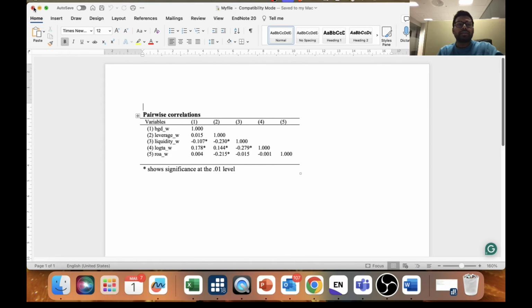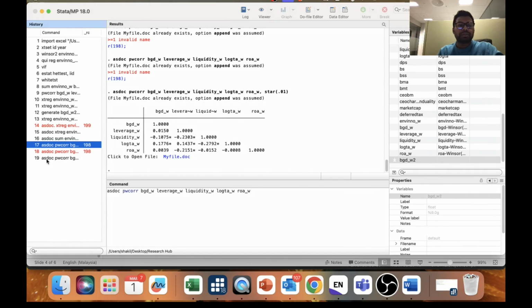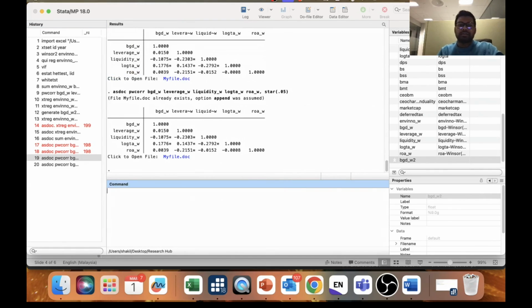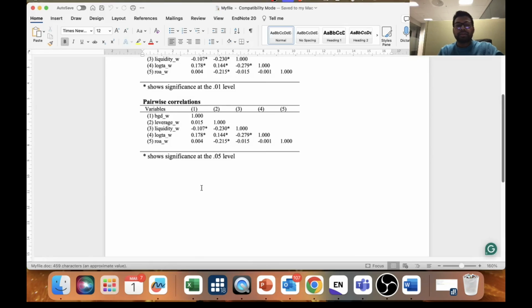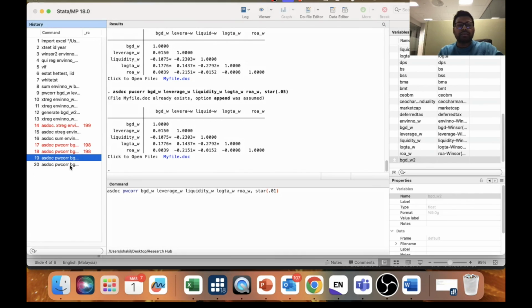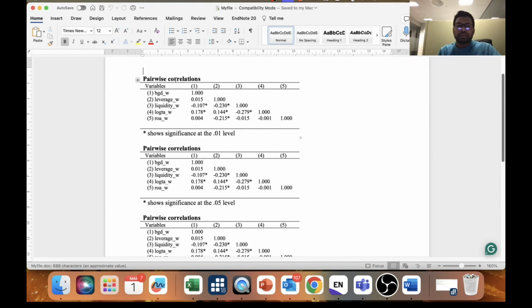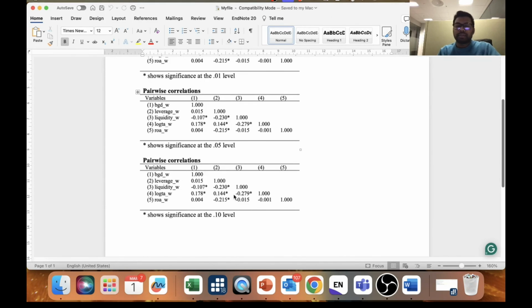If you want, you can also get the result at the 5% significance level. You just need to type 5 here, then you'll get it at the 5% significance level. Now you can see the 5% significance level. If you want to get it at the 10% significance level, you can just type 10 here. So here are three tables at the 1%, 5% and 10% significance levels.